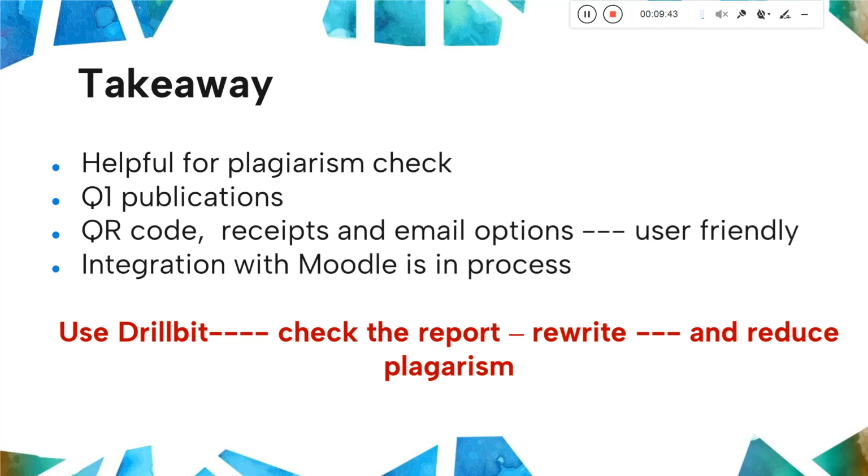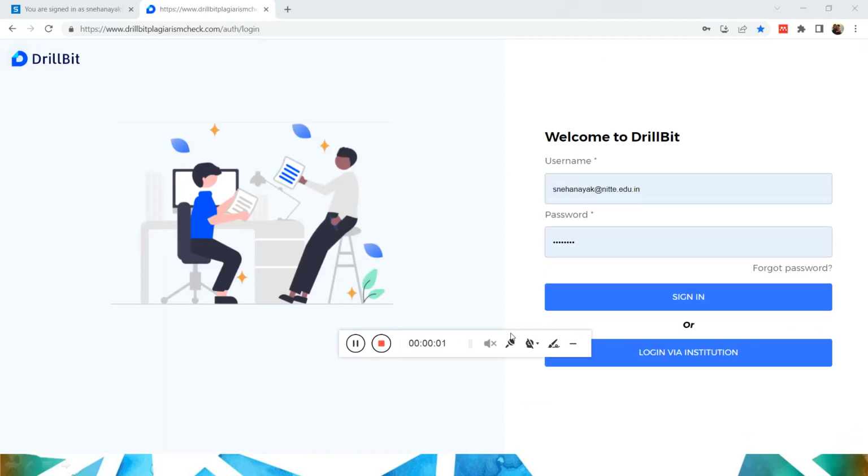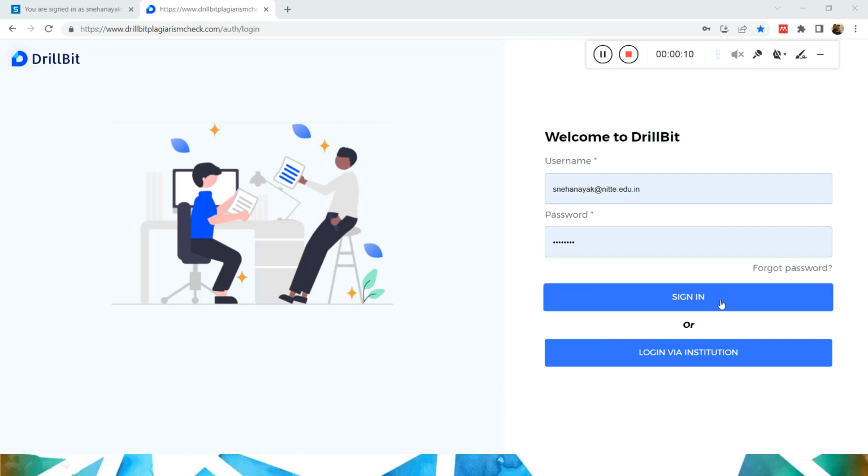You can definitely use this tool for checking the plagiarism of your articles, theses, MTech reports, and so on. Once you get the report, you can check the plagiarism percentage. You can see which lines have been caught, and try to rephrase and rewrite them. That's how you can reduce plagiarism. Now let me show you the demonstration, how to do it. I already have my username and password, so I type that and sign in.